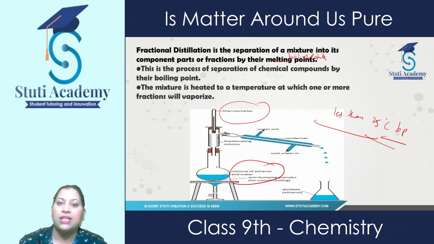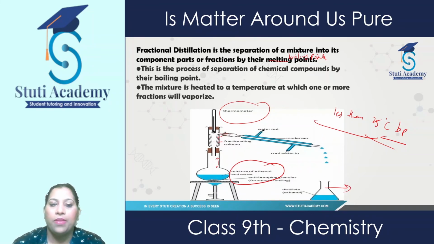The substance which has the lower boiling point starts evaporating fast and gets collected in the fractional column, then in the condenser, where it cools down. So with a mixture of ethanol and water, ethanol has the lower boiling point, so it goes up first and gets collected in this flask, and this is known as the distillate.